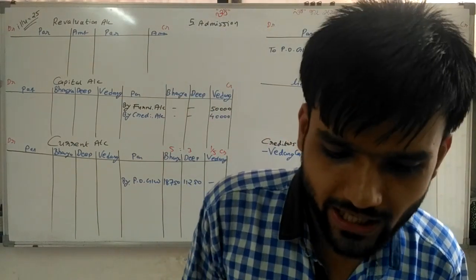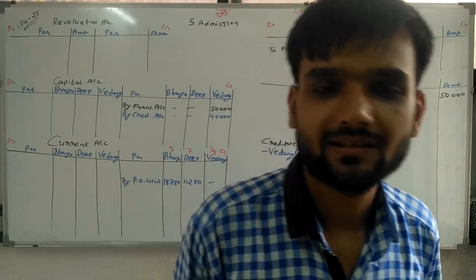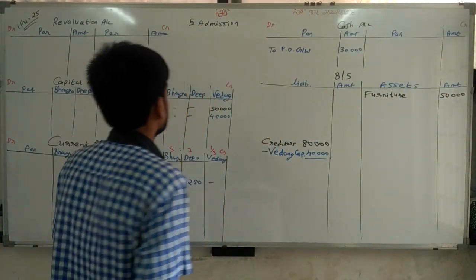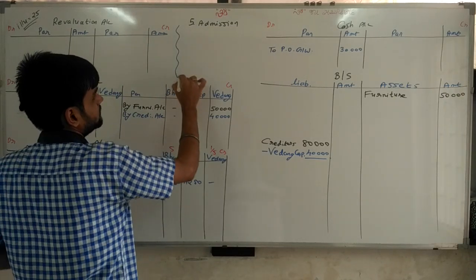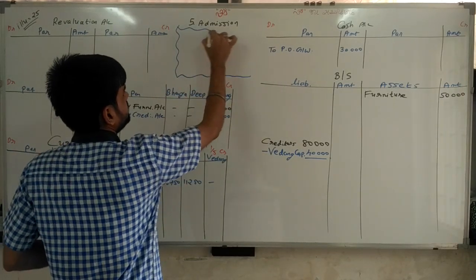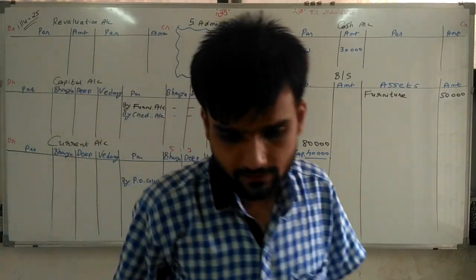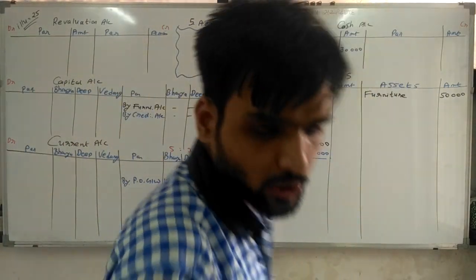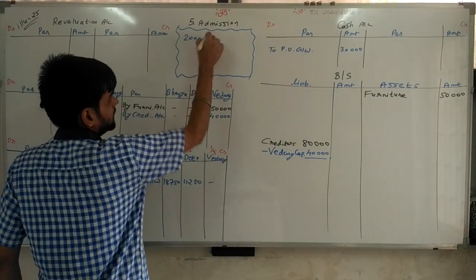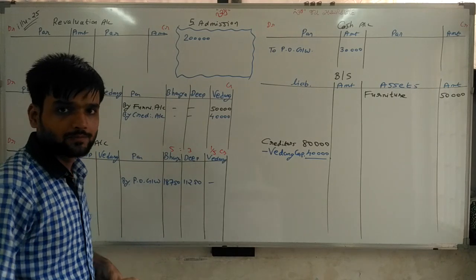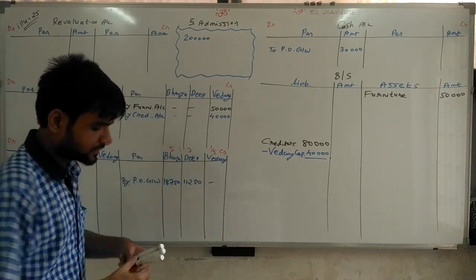Goodwill of the firm valued at 2 lakh. Sir, goodwill value is given. Now, some calculation I am doing here. Goodwill value is given. Now goodwill value is 2 lakh rupees. Now from this 2 lakh, what is the portion of Vedant? Sir, Vedant portion is 1/5.